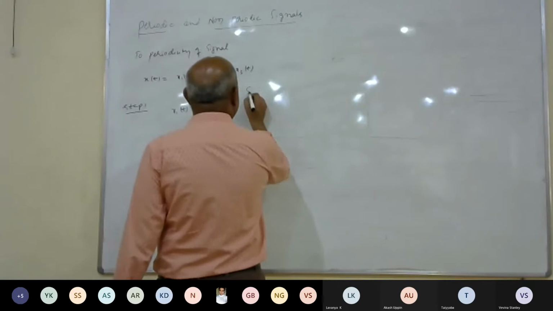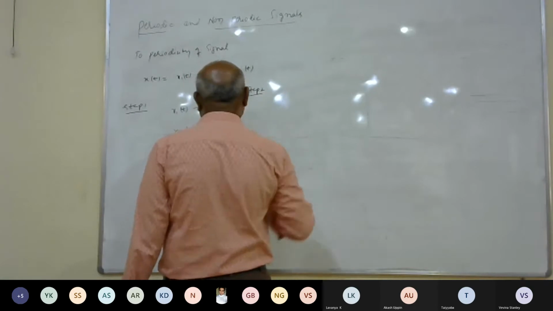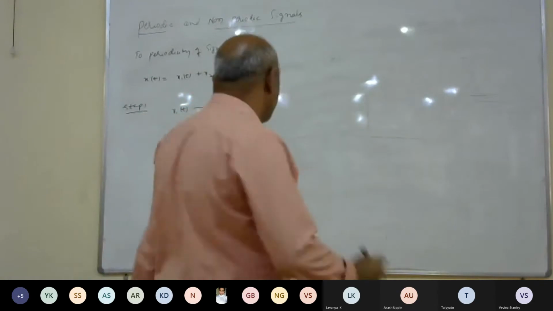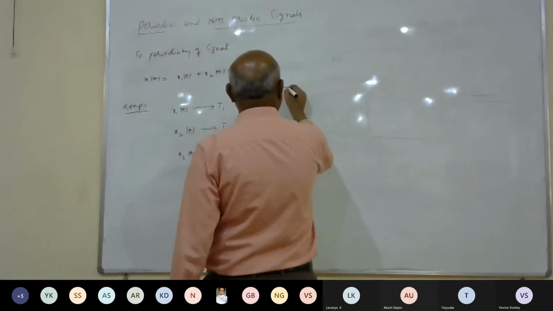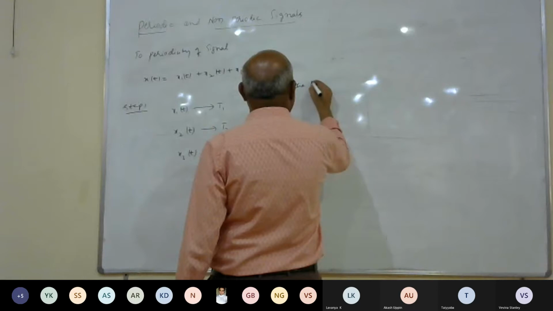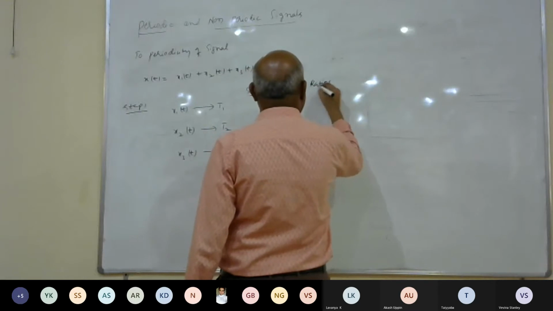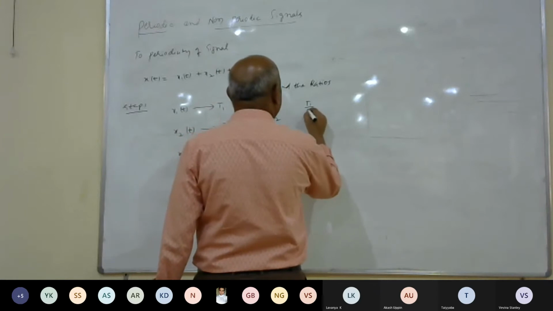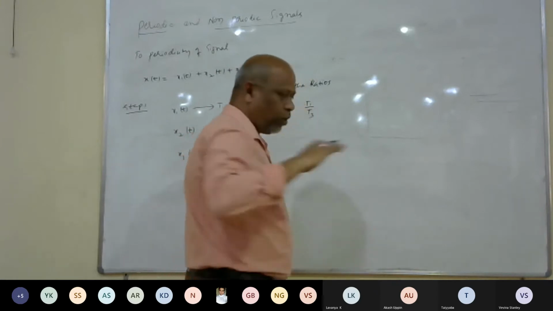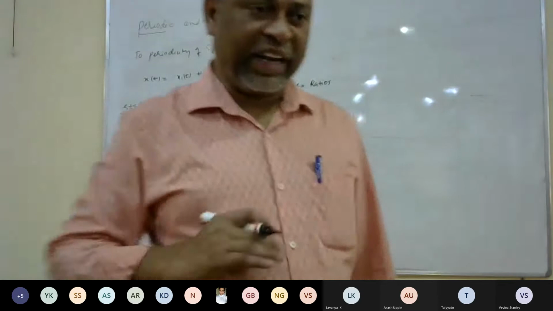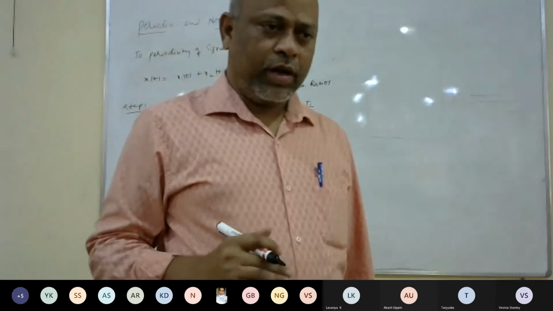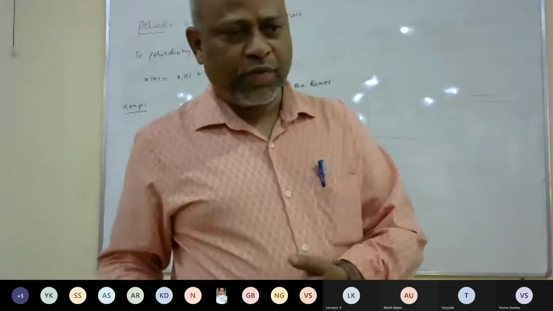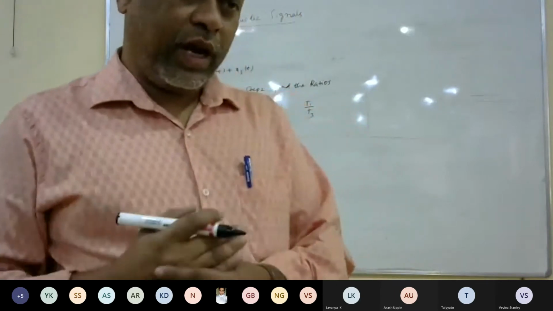Next, step number 2. What we should do is find the ratios, T1 by T2 and T1 by T3, keeping T1 as a constant in the numerator of every ratio. Suppose we have a fourth signal, then T1 by T4 you need to calculate.